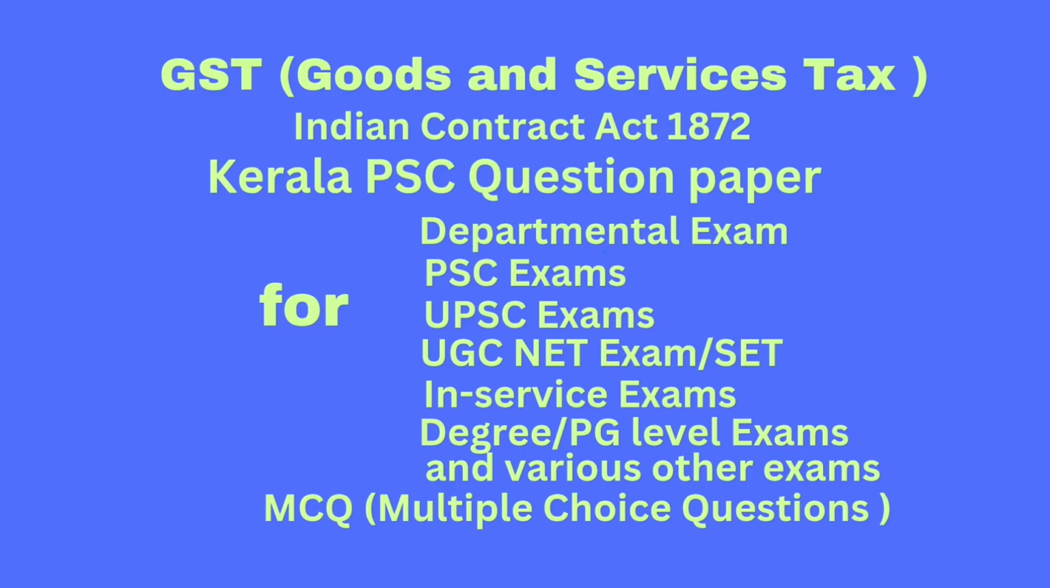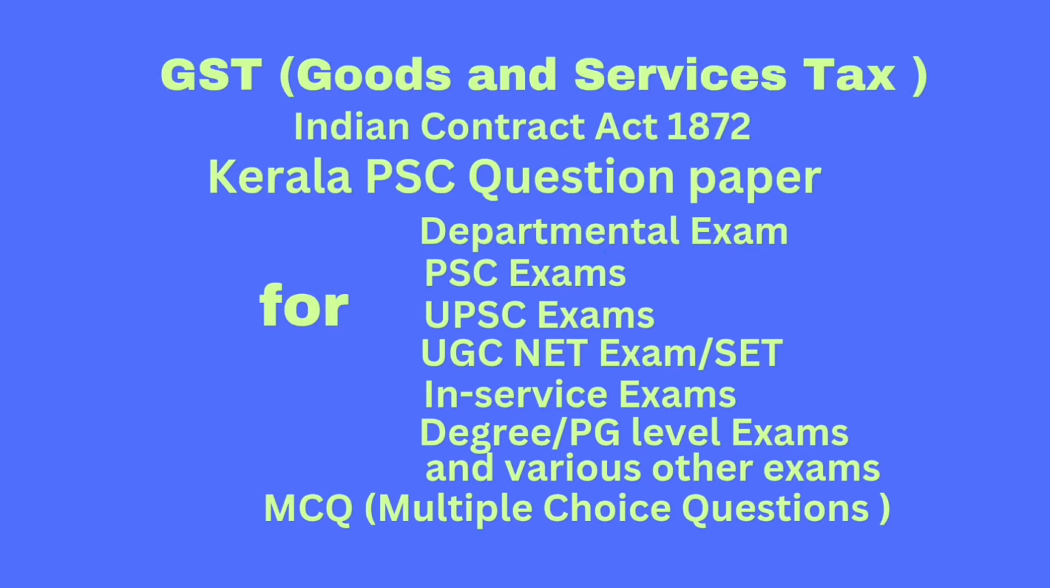Question number 41. Which of the following are not characteristics of indirect taxes? Option A, it is imposed on persons. Option B, it is levied on goods and services. Option C, its burden can be shifted by the taxpayers to some other person. Option D, incidence of such tax is borne by the consumer. Correct answer: it is imposed on persons.